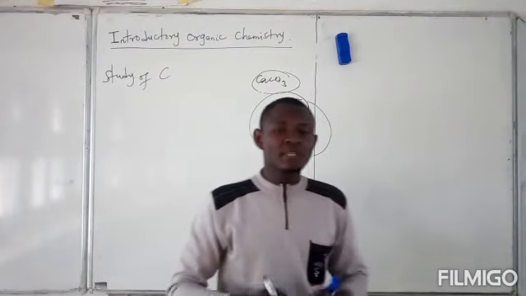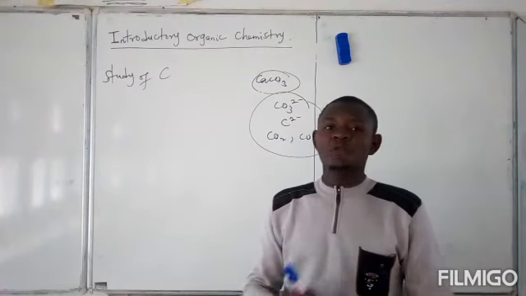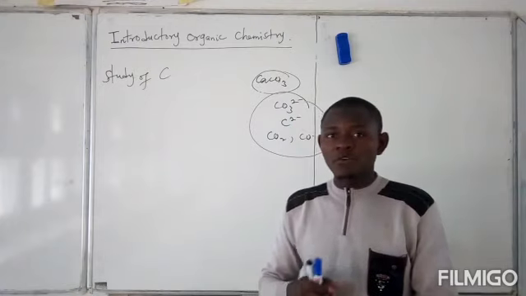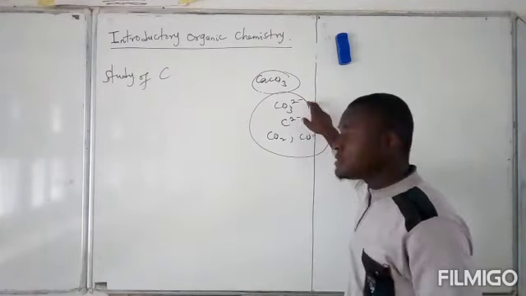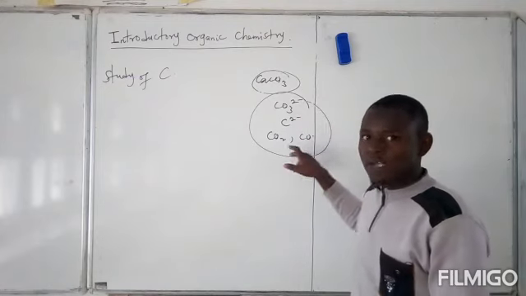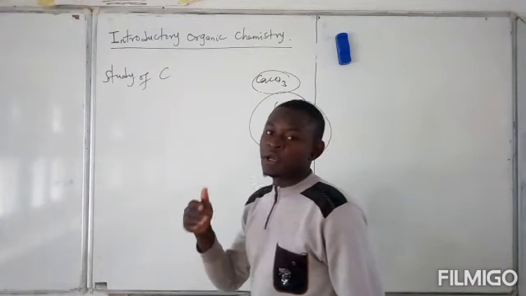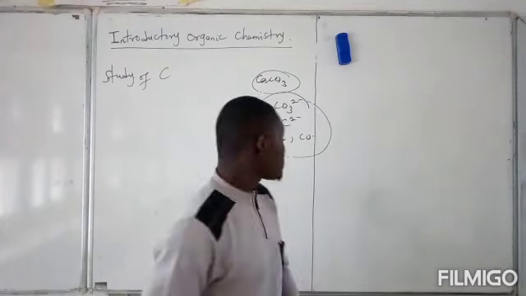So if you critically look at it, we'll now define organic chemistry as a branch of chemistry that deals with the study of the physical and chemical behaviors of carbon compounds, except trioxocarbonates, metallic carbides, and oxides of carbon. So these three categories are exceptions because they contain carbon, yet they are inorganic compounds.